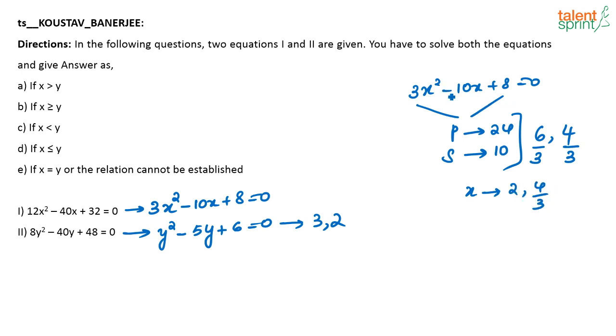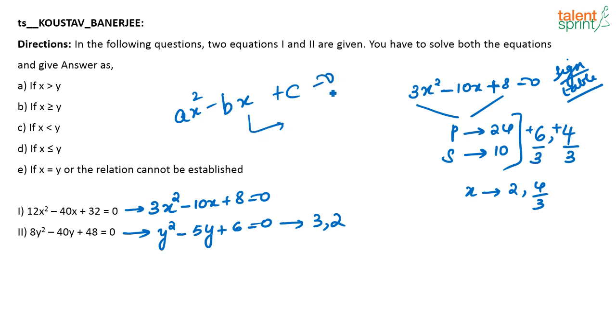Again, what will be the sign? Since it is negative here and positive here, both the roots will be positive. Use the sign table. Okay, learn the sign table if you don't know. I am writing this using the sign table. When the coefficient before the bx term is negative and the c term is positive, if the equation is of this form ax squared minus bx plus c is equal to 0, then both the roots are positive. Okay, so here both the roots will be positive. So this is using the sign table. I hope all of you know that. So these are the values of x.